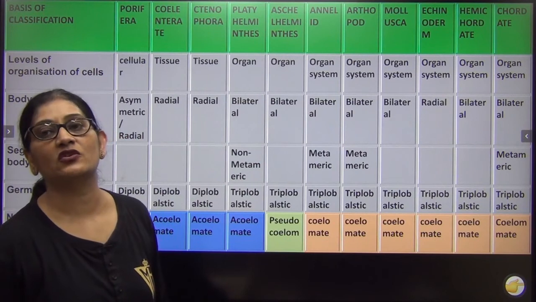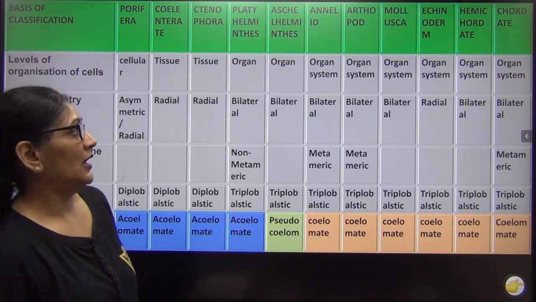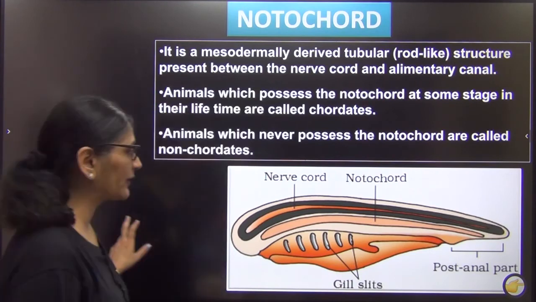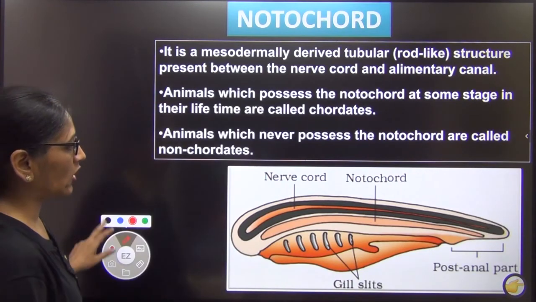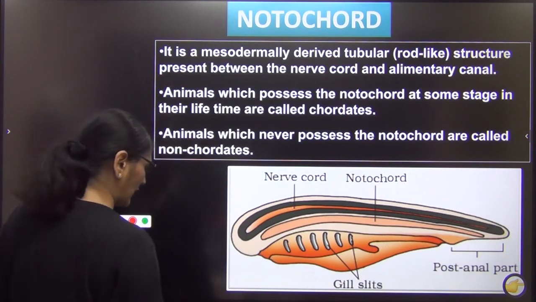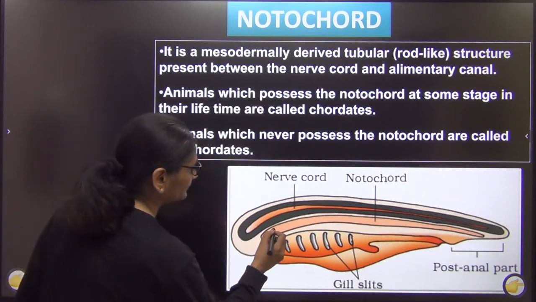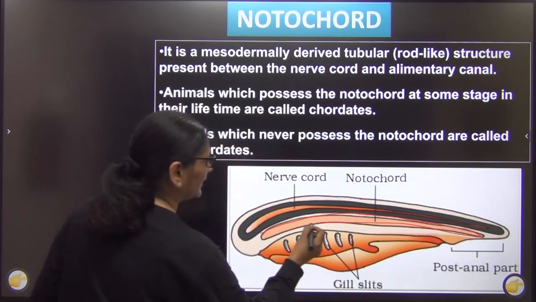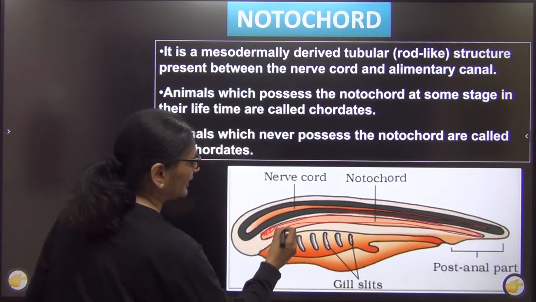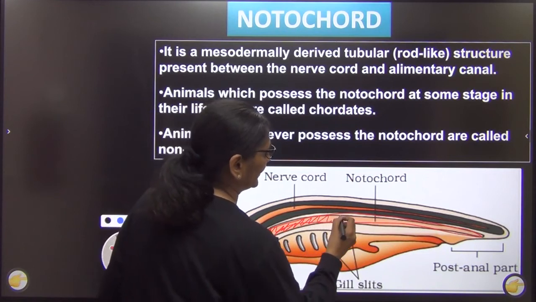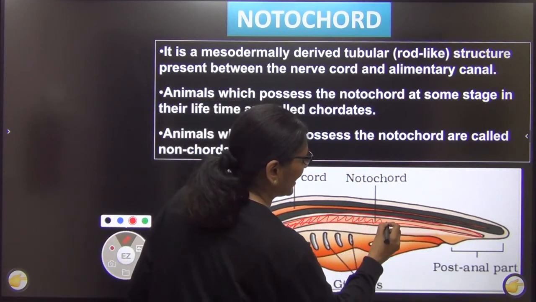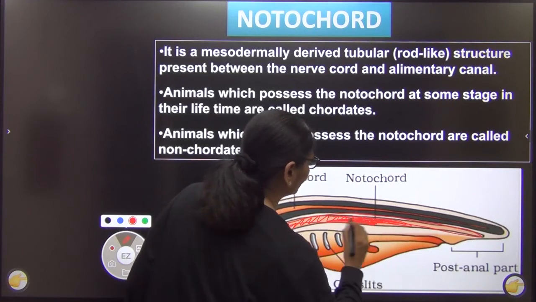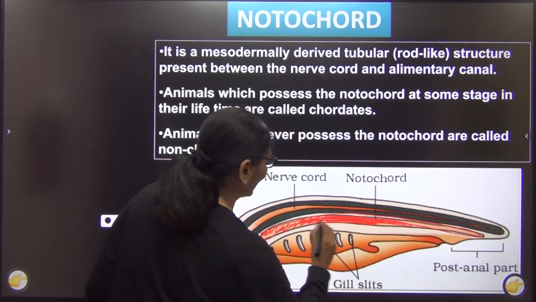Great. Now the last basis of classification is notochord. What is notochord? Just look at this diagram. Notochord, I'm just drawing it with red color. This one. This diagram is from your NCERT. It is a hypothetical diagram of a chordate. It's not an actual chordate diagram. They have imagined the chordate body like this. Overall, a line diagram of a chordate body.